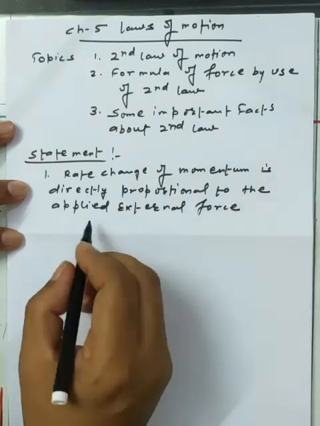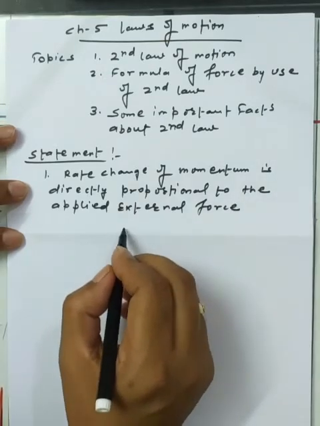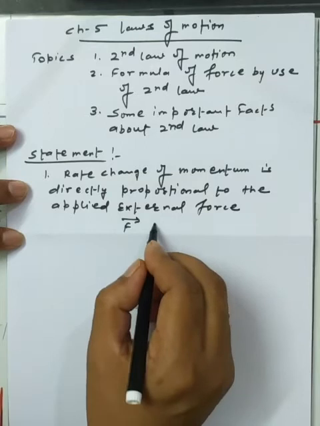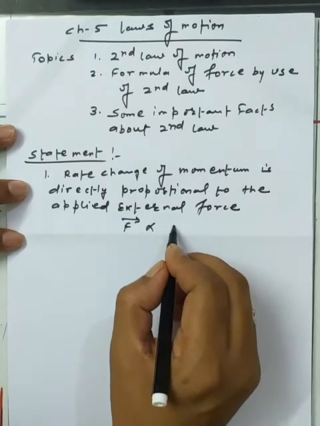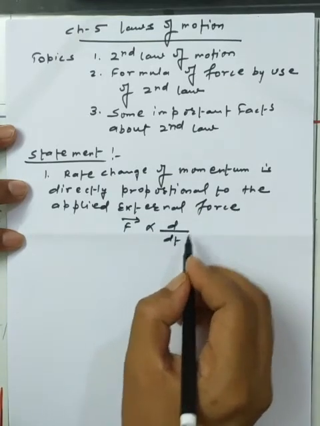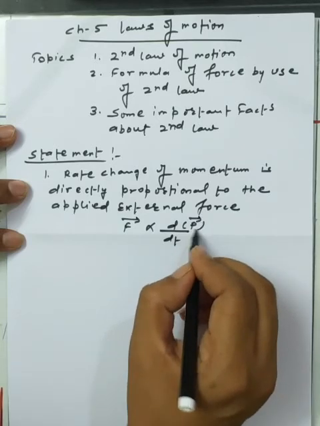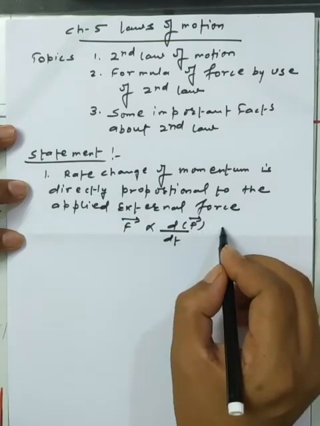So we can state this in the mathematical sense. Easily we can say that F is directly proportional to the rate change of momentum. Here I am using the basic concept of dP by dt. Okay, so this is the first portion we have.